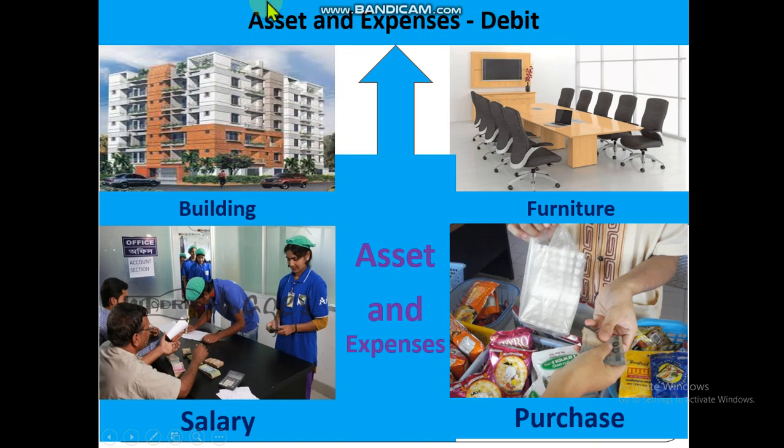Asset and expense balances are shown as debit. Dear student, very important, you have to keep it in your mind. Asset and expense accounts will be debited. Asset means building, furniture, machineries, equipment, all are assets. On the other hand, salary, purchase, advertisement, rent, these are expenses. So these two accounts show debit balance.